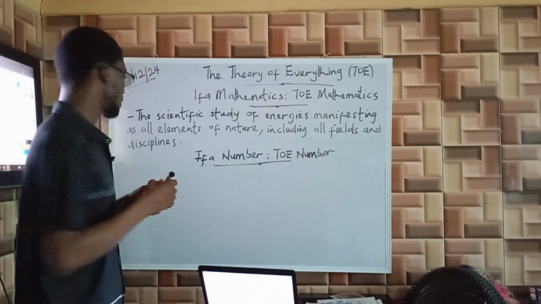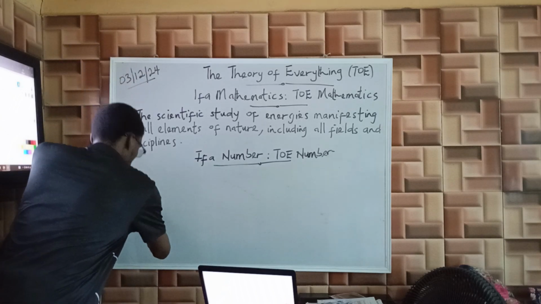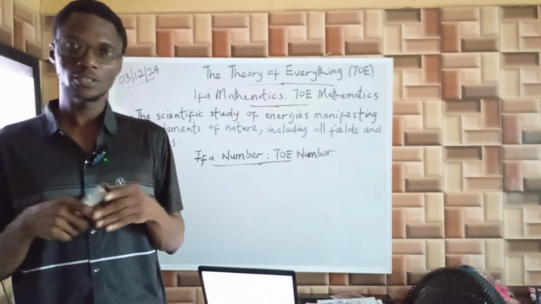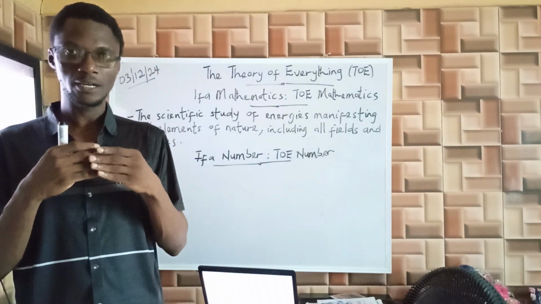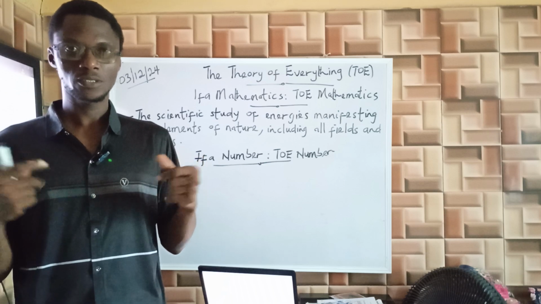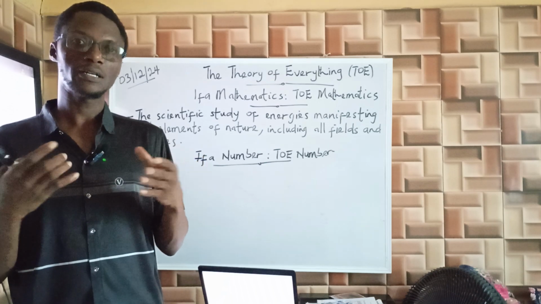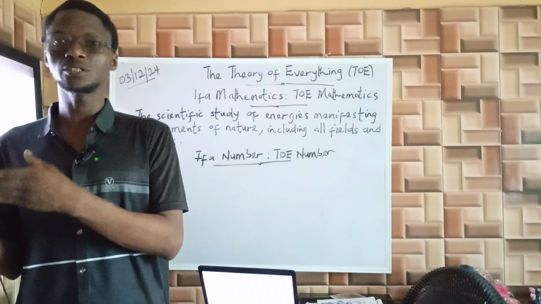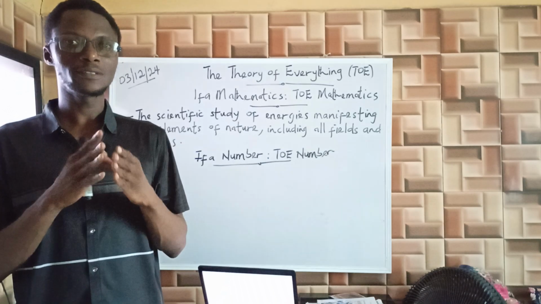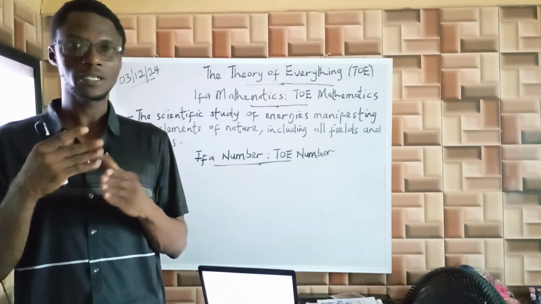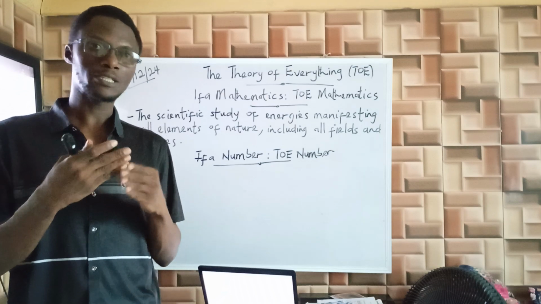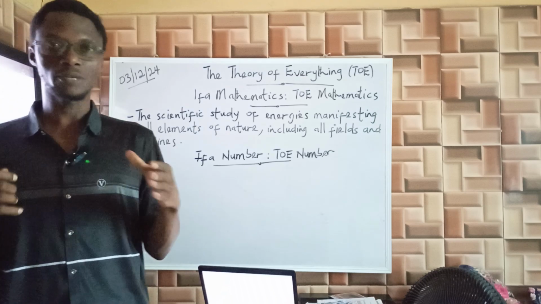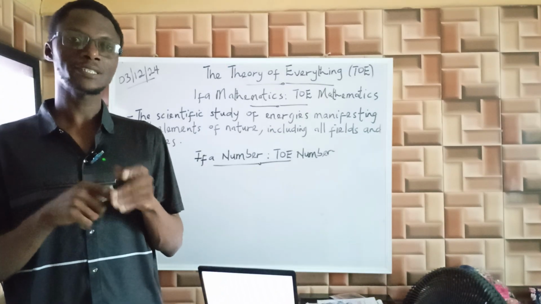What do we mean by Ifa number? Numbers mean different things to different mathematicians. To some mathematicians, numbers are mathematical objects. To others, numbers could mean other things. Probably they are artifacts, elements of the mathematical universe, and so on and so forth. There are different ways people approach and define numbers. Some regard numbers like prime numbers as the basic building blocks of all numbers.